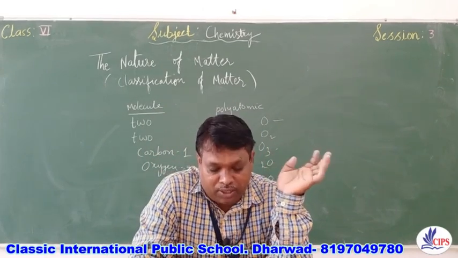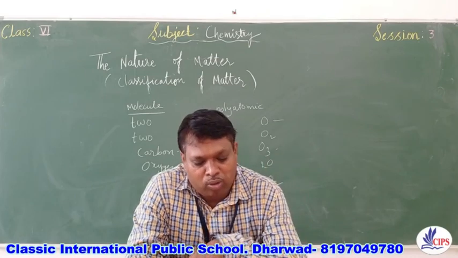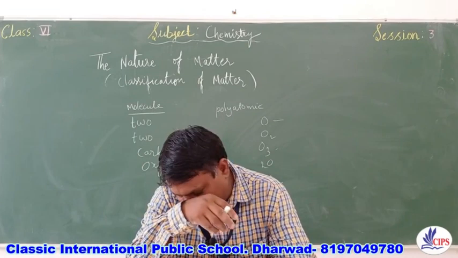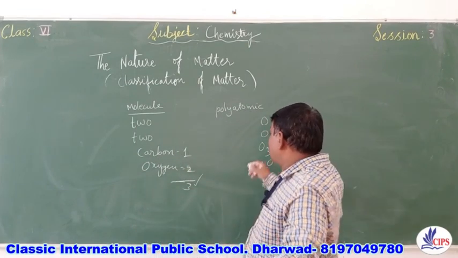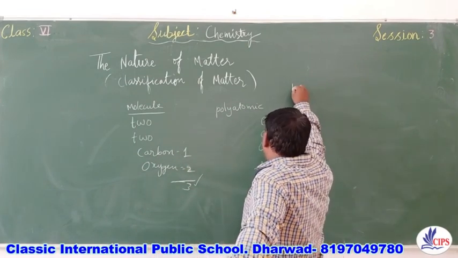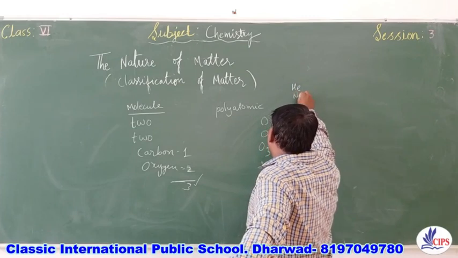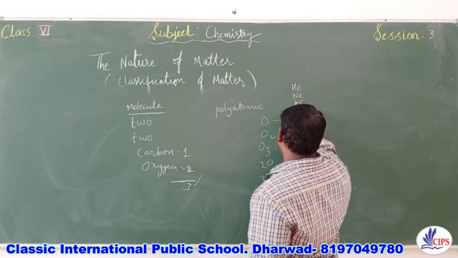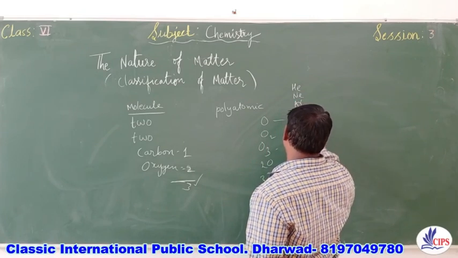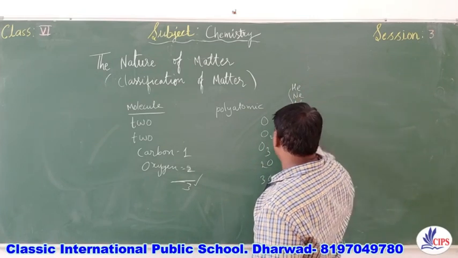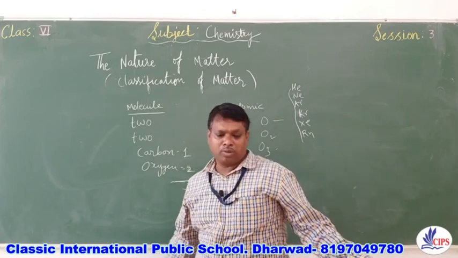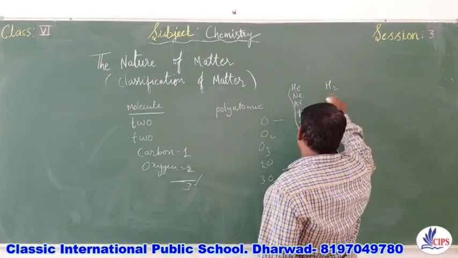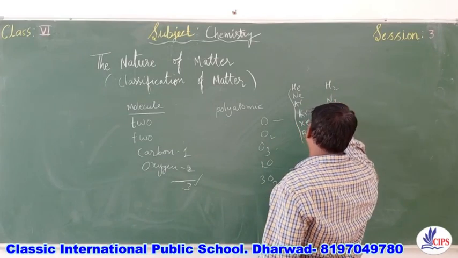Give two examples of the following. Monoatomic element: you can write all the inert gases like helium, neon, argon, krypton, xenon, radon. Any two you can write down, they are monoatomic molecules. Diatomic elements you can write down: hydrogen, nitrogen, oxygen.